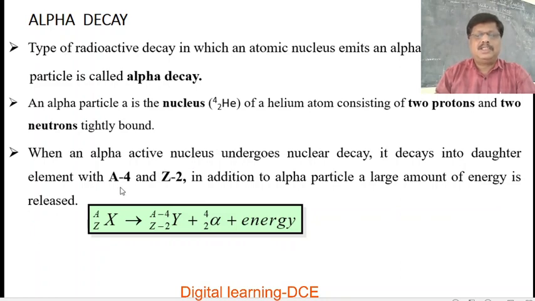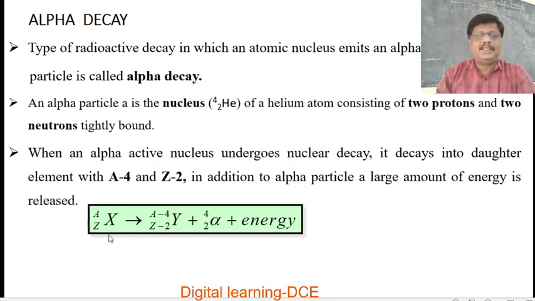So you already know that an alpha particle is nothing but a helium nucleus. It has 2 units of charge and 4 units of mass. Whenever an alpha particle is emitted from the parent nucleus, in the daughter nucleus or element the mass number decreases by 4 and atomic number decreases by 2 to conserve the laws of charge and mass number. It is represented by the equation: Z X A gives rise to Z-2 Y A-4 plus 2 alpha 4 plus energy.